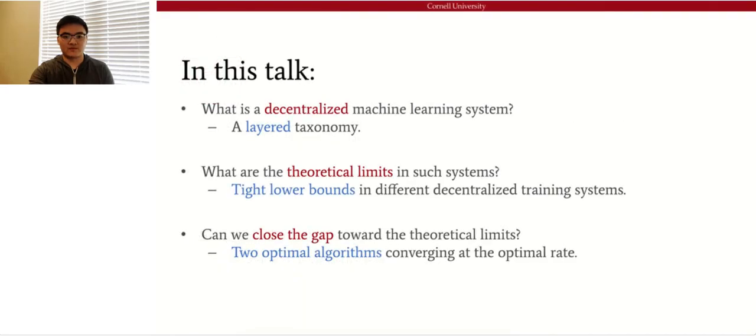In this talk, I will be focusing on three fundamental questions. I'll start by introducing a layer taxonomy that describes different decentralized machine learning systems, and then I'll be discussing the theoretical limits for such systems, and finally, I'll introduce two optimal decentralized algorithms that converge at the optimal rate, which closes the gap towards the theoretical limits in terms of iteration complexity.